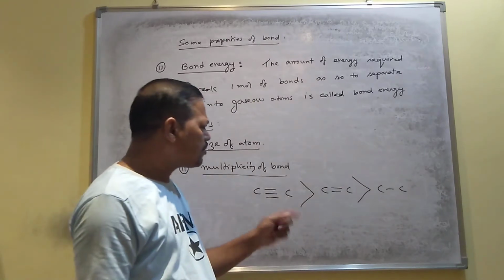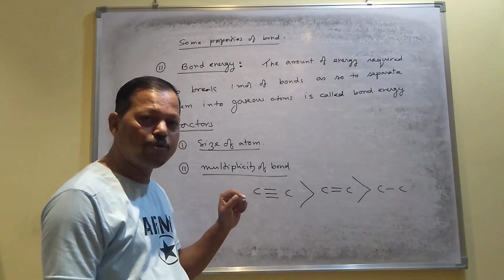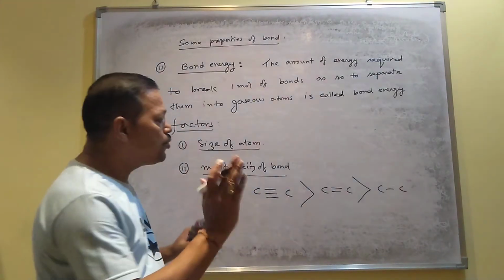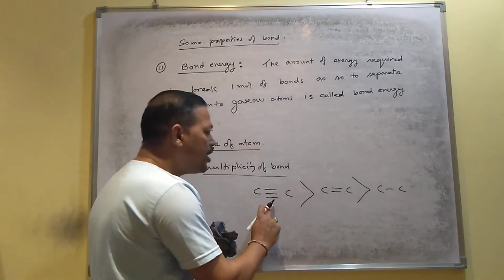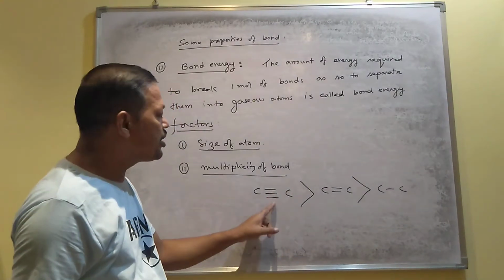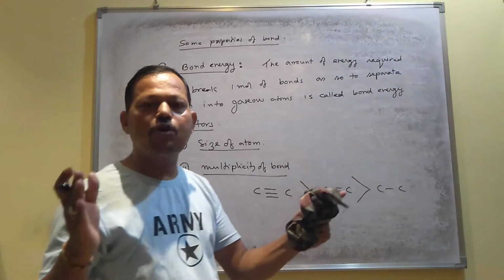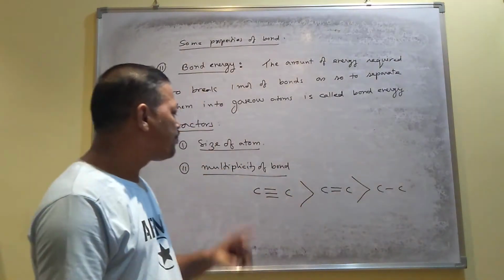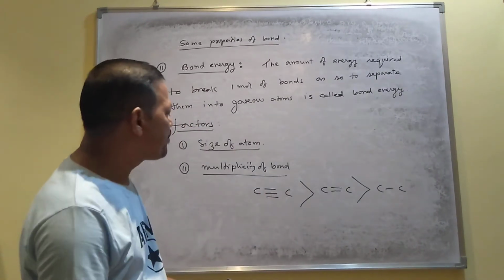And although you know here there is one sigma bond and 2 pi bonds, you know pi bonds are weaker. Although pi bonds are weaker, if you want to break the bond, here you have to break 1 bond, here you have to break 3 bonds to separate the atoms. That is why here it requires more energy than a single bond. So triple bond has more energy than double bond, than single bond. I mean, as the bond multiplicity increases, bond energy also increases.